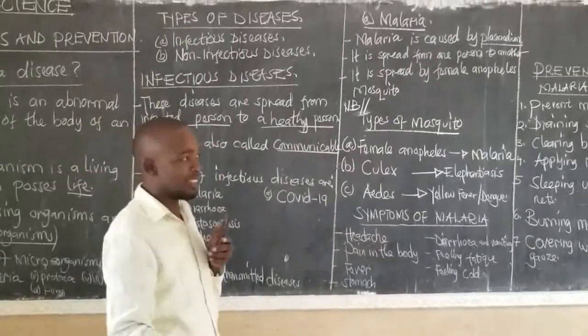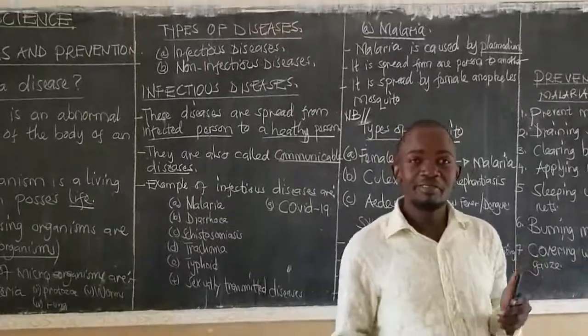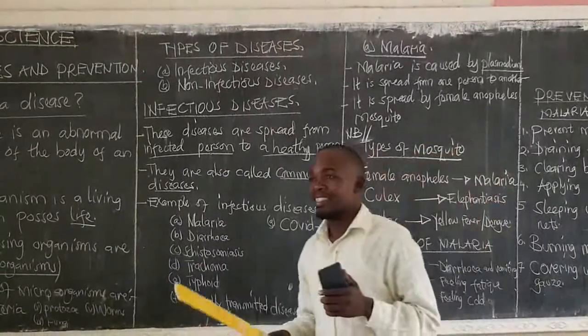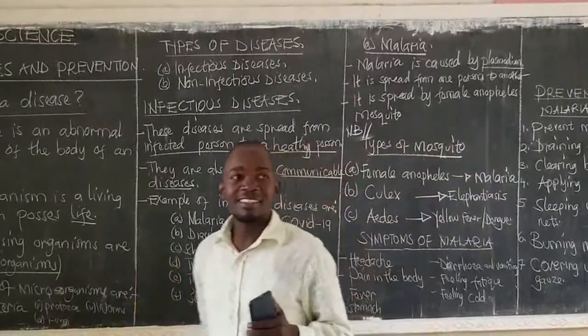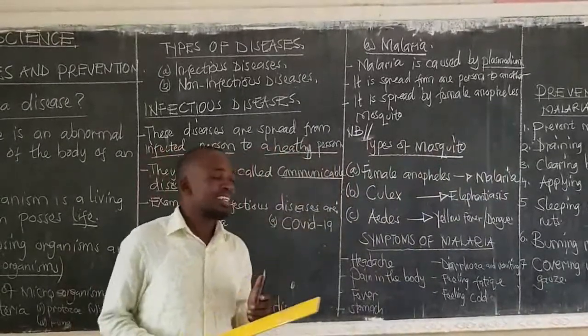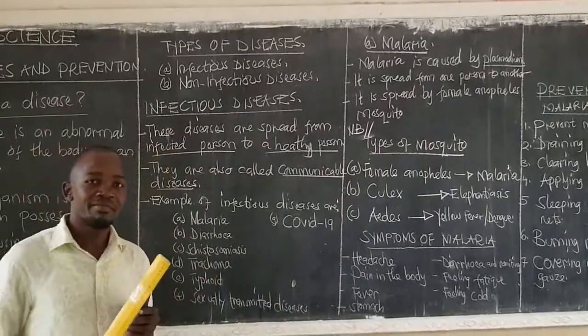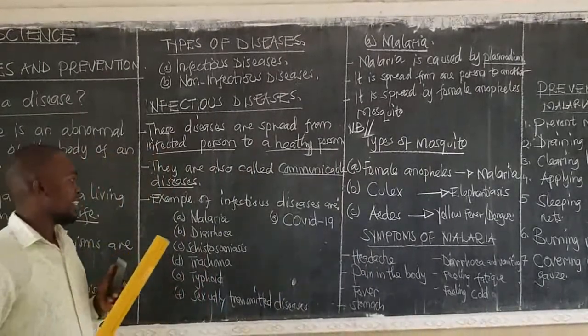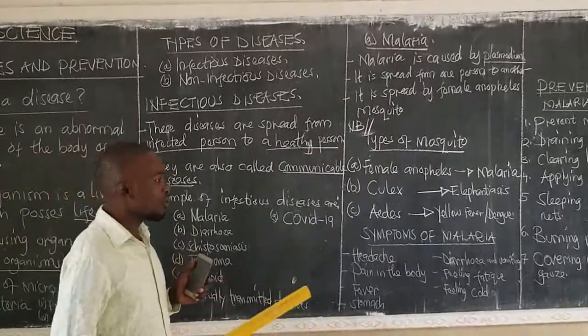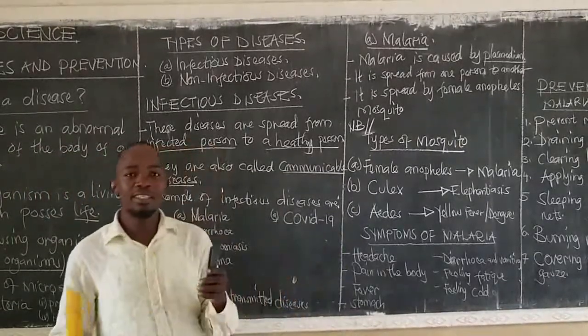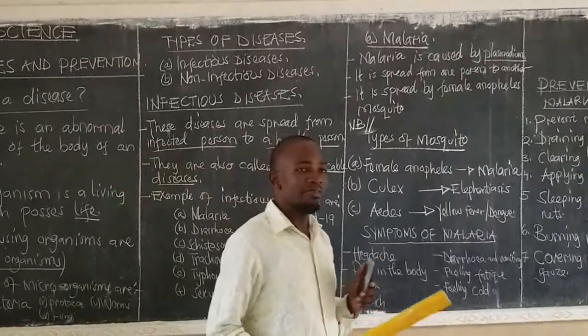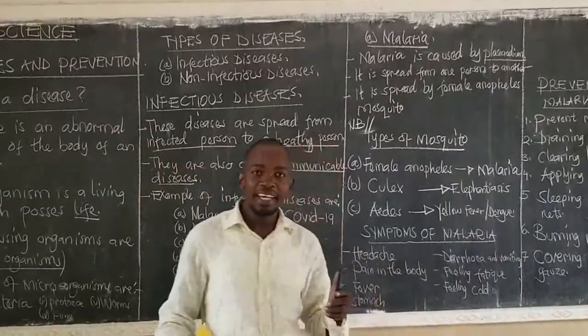The symptoms of this disease: dry cough, sneezing, having difficulty in breathing, and also someone will have pains in the joints, fever, headache.